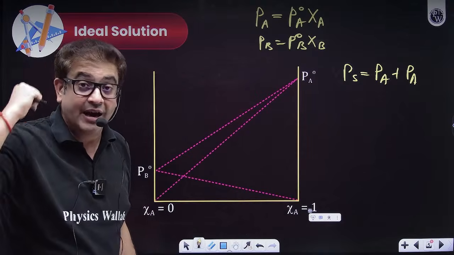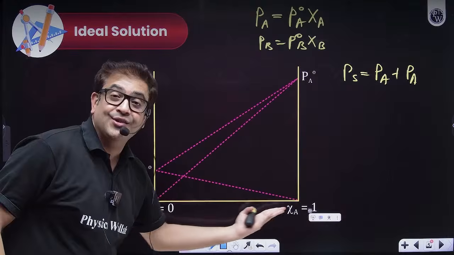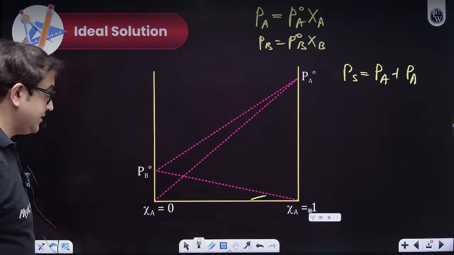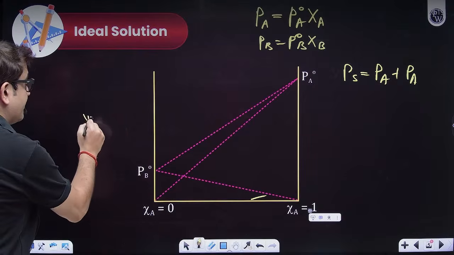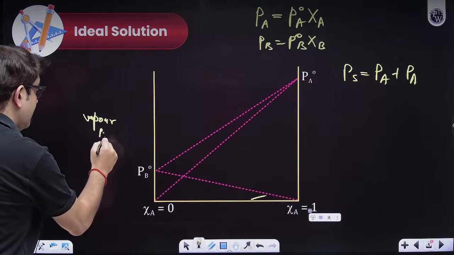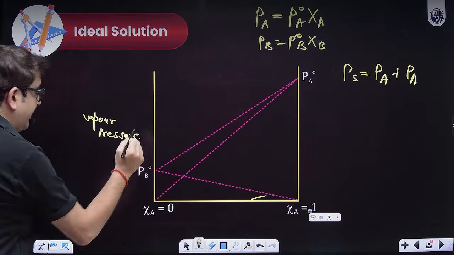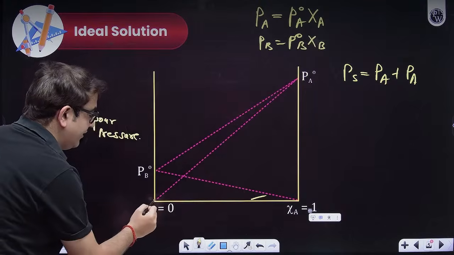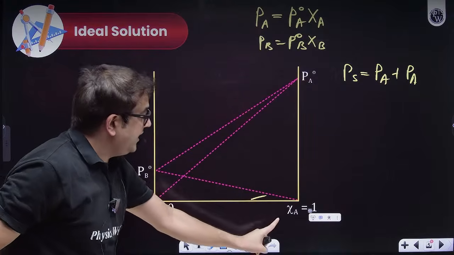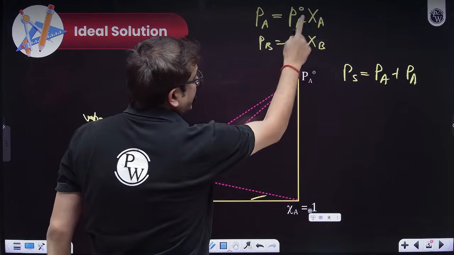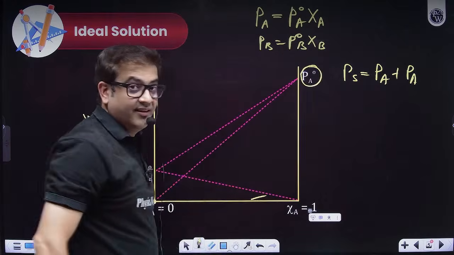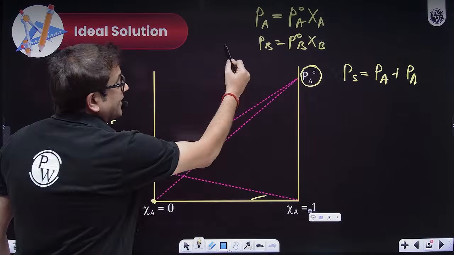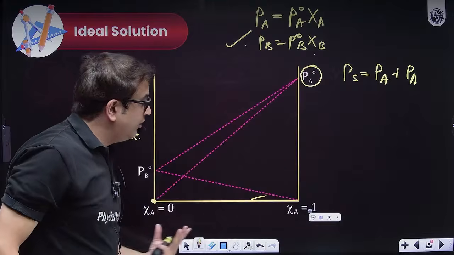Now let us plot it graphically. If we plot mole fraction of component A and B in liquid phase on the x-axis, and plot the vapor pressure on the y-axis, so this is mole fraction and this is vapor pressure of solution. If we observe this plot beta, let's say here XA is 0. So XA is 0, so partial pressure of A will be 0. If XA is 1 over here, that means partial pressure of A is P naught A. Okay, sir. Then, sir, it is a straight line. So straight line drawn. Now, similarly, let us do it for partial pressure of B at XB equal to 0. Sir, but here only XA is written.